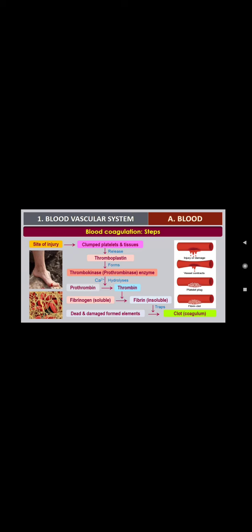The fibrin is a net-like structure which is proteinaceous in nature. It is a kind of protein which is insoluble, since the blood consists of 90 to 95% water in its plasma.